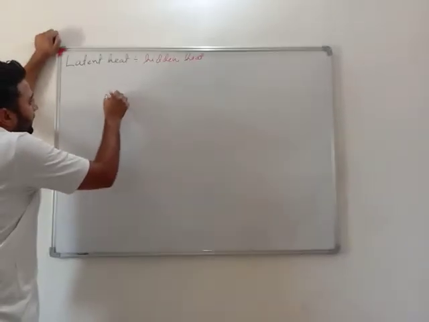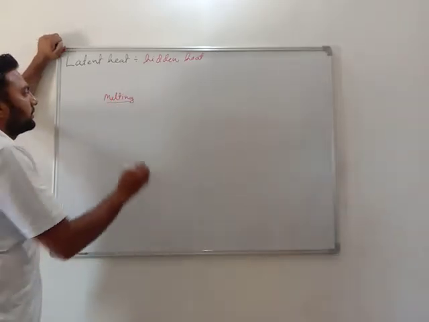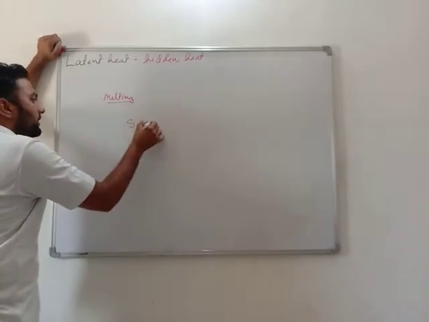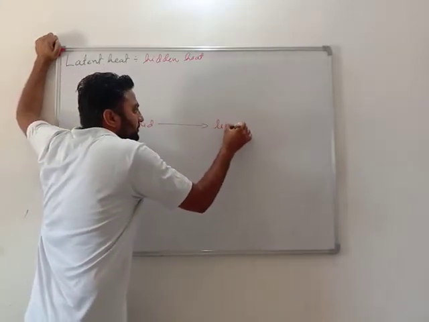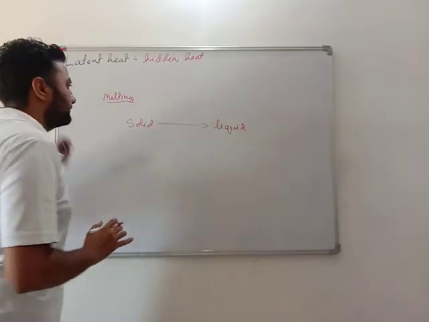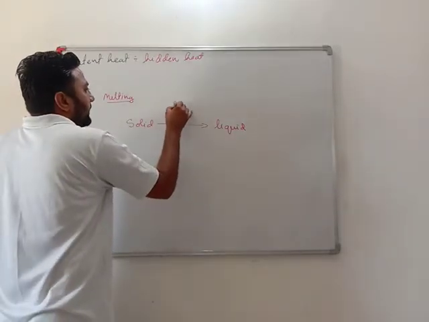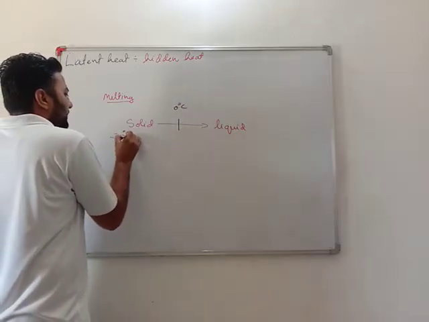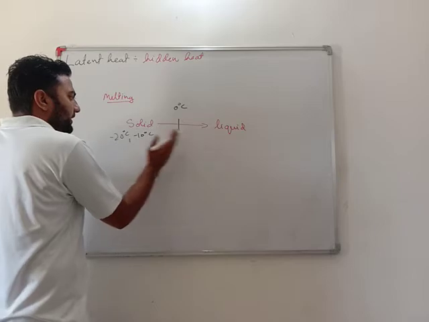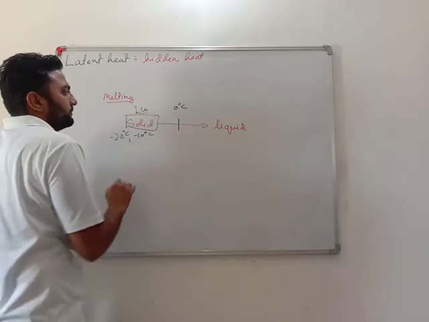We know what is melting. Melting is a process in which any solid gets converted into liquid. See, at 0 degrees Celsius and below, minus 20 degrees Celsius, minus 10 degrees Celsius, water is in ice form.